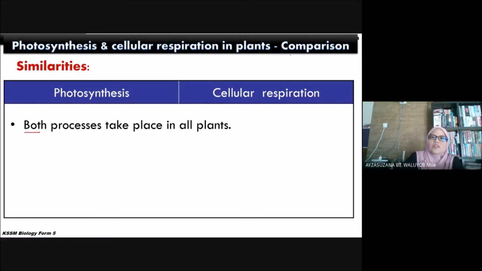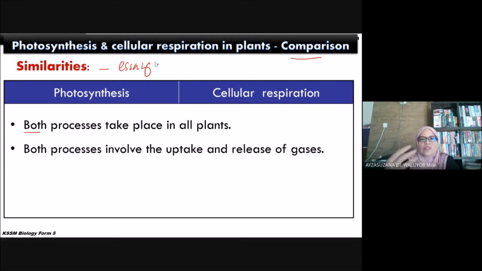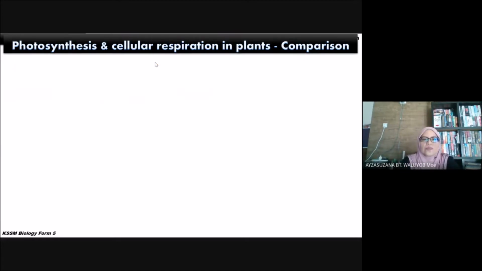Comparison questions biasanya boleh keluar dalam soalan essay. Both processes take place in all plants. All plants carry out photosynthesis, all plants carry out cellular respiration. Both processes involve the uptake and release of gases. Both release carbon dioxide and uptake carbon dioxide, release oxygen and uptake oxygen.